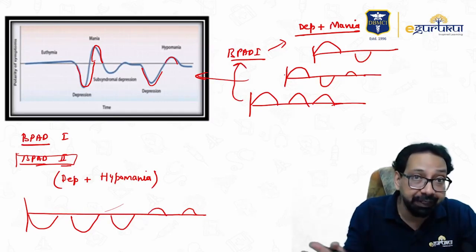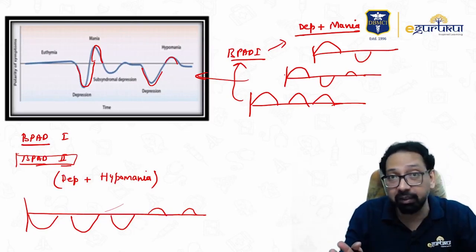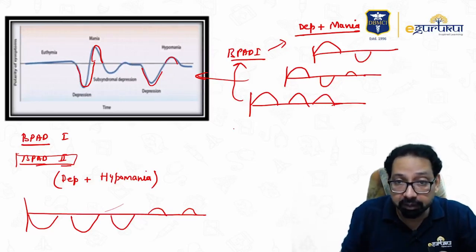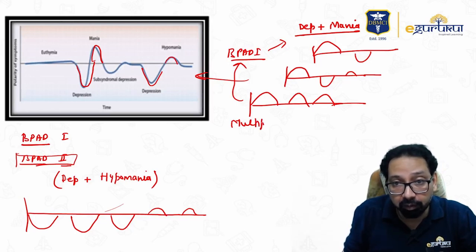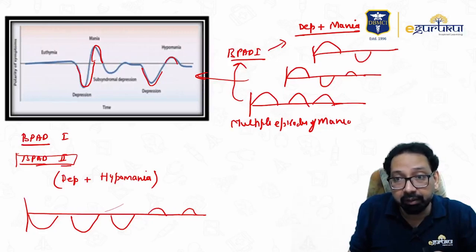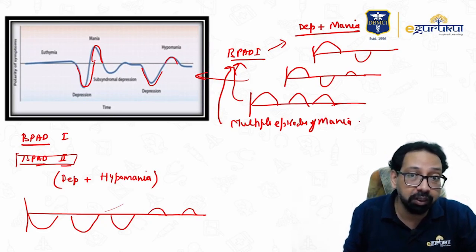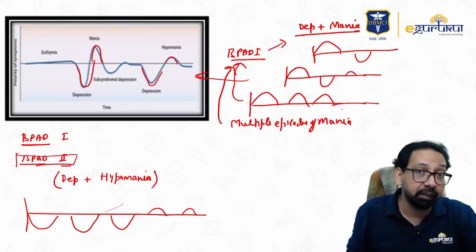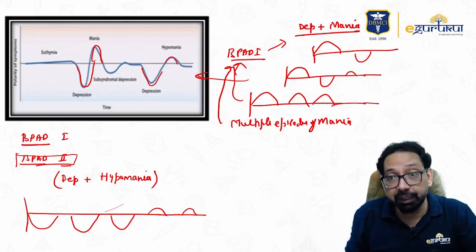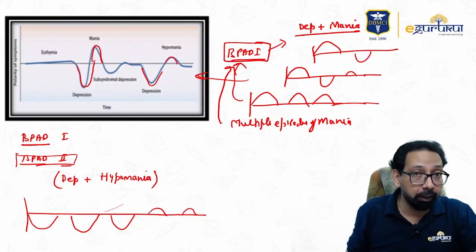Even if no depression, only and only mania, multiple episodes of mania are there, you will say this is BPAD type 1. Remember this, multiple episodes of mania is again bipolar. You will ask, if the second pole is not touched, means depression is not there, then why do we say it is bipolar? We found that in future this patient will develop depression. So BPAD type 1. Clear?